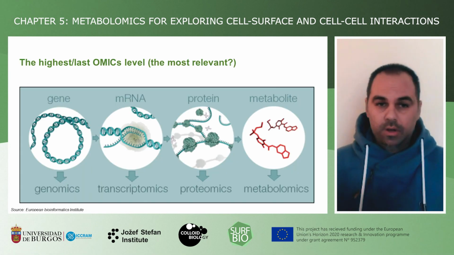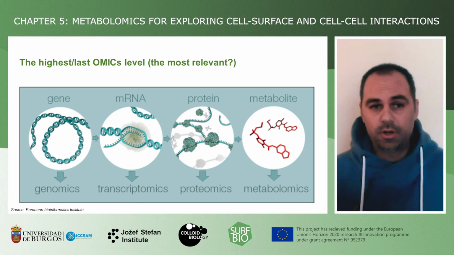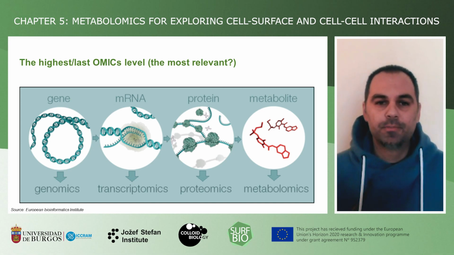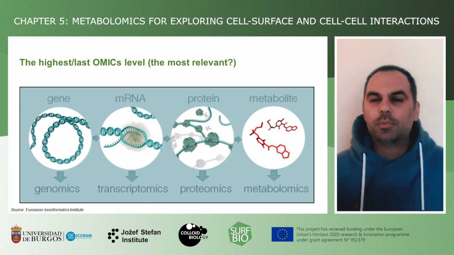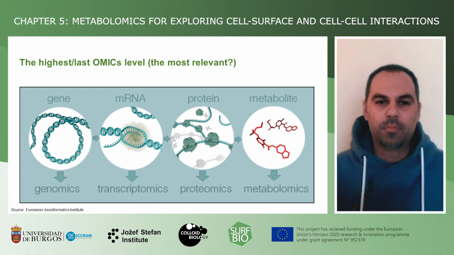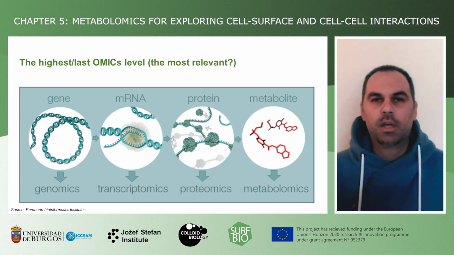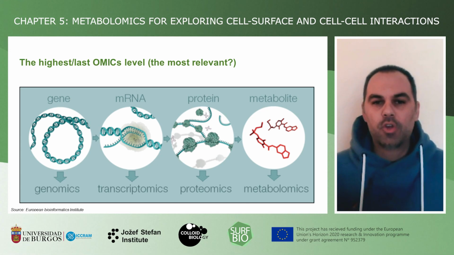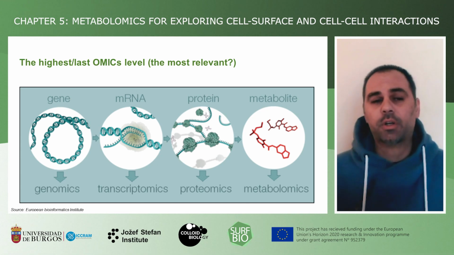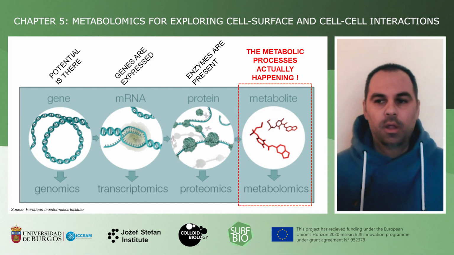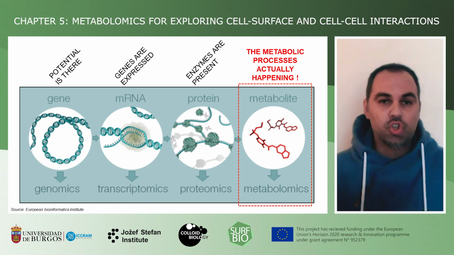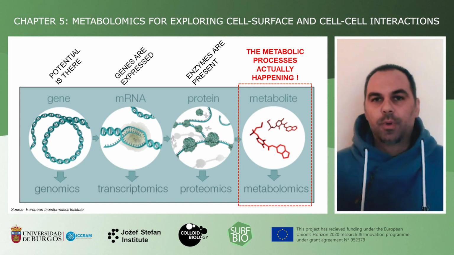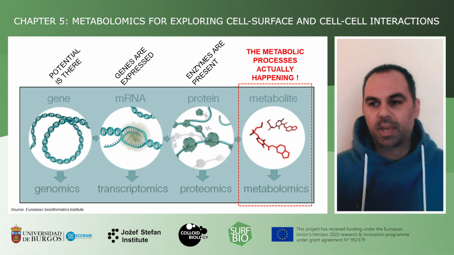In relation to the other omics levels, which you have heard about in other lectures, we might say that this is the most relevant level, but actually each level gives specific and important information on how the organism is functioning. For example, the genomics level will give us information on the genes that are present and on the potential that the organism has.